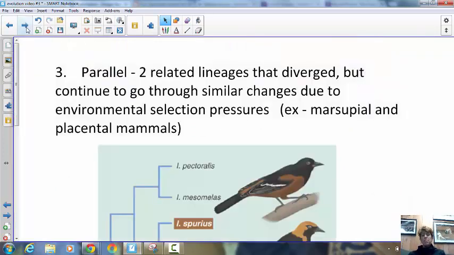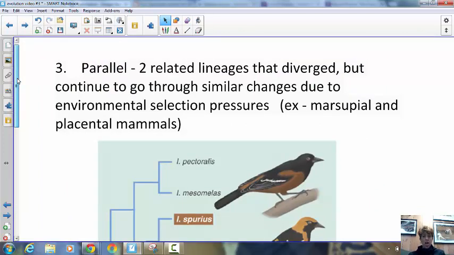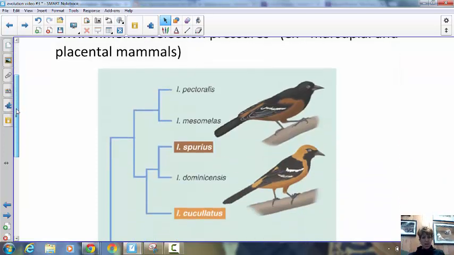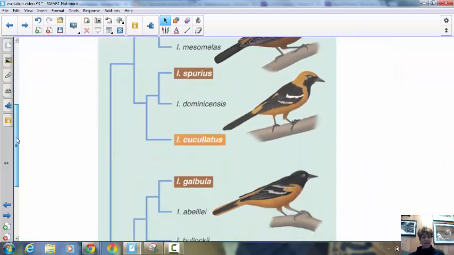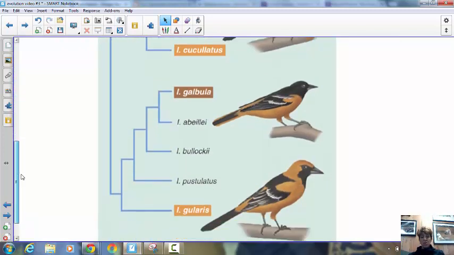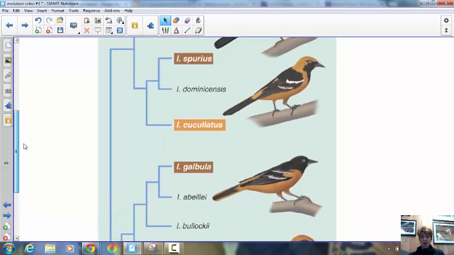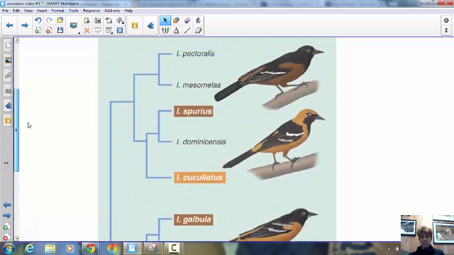All right, next one, parallel. Parallel means that divergence did occur, but then they went through some changes and they actually have become somewhat similar over time. So it's like they changed, but then they run parallel to each other. So here we have these birds. They definitely have diverged multiple times, but now look at how close they all look. You have to really look to notice the differences between them.